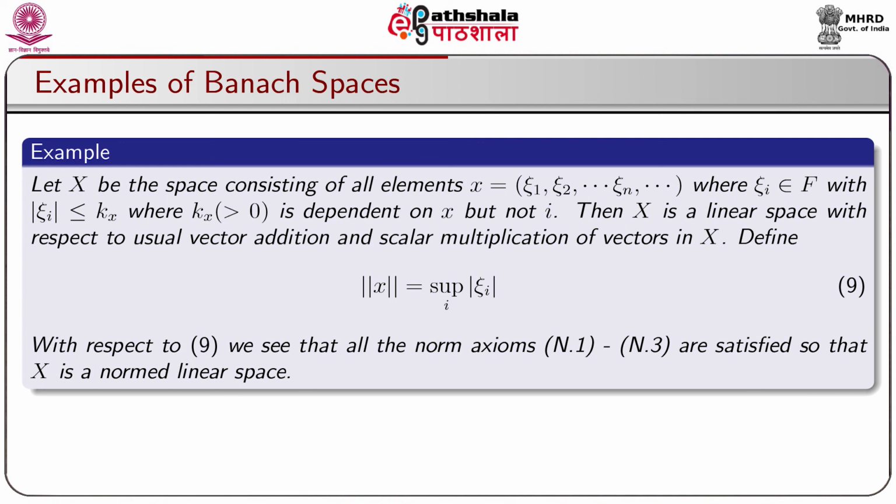Define the norm of x = sup |ξi|, where the sup is taken over i. So, with respect to this equation number 9, we see that all the norm axioms N1 to N3 are satisfied, so that capital X is a normed space.